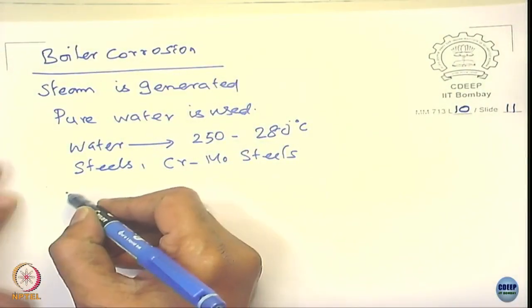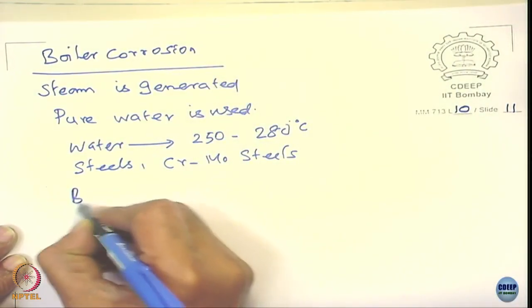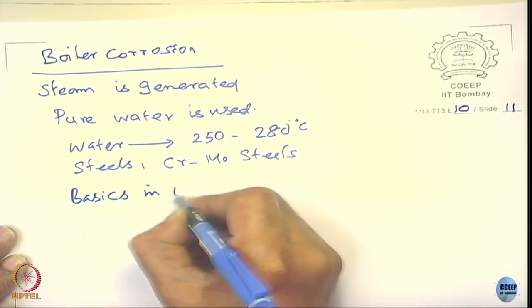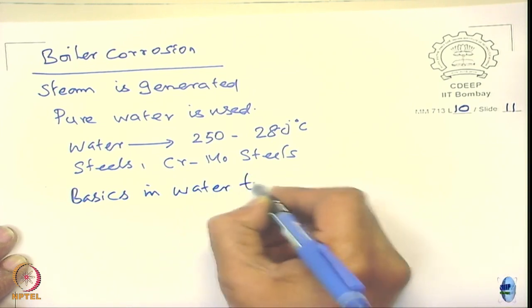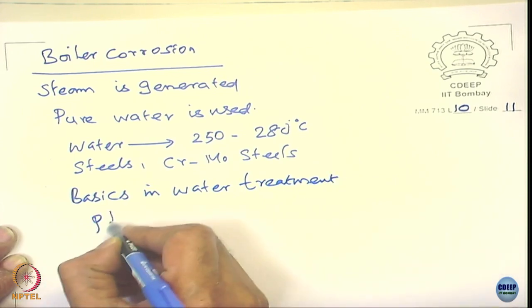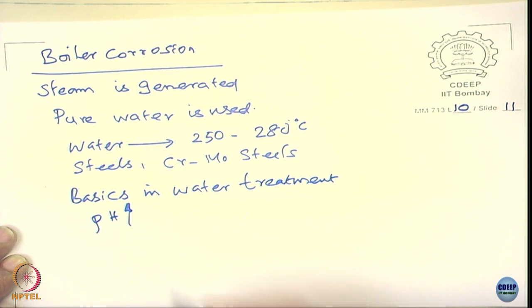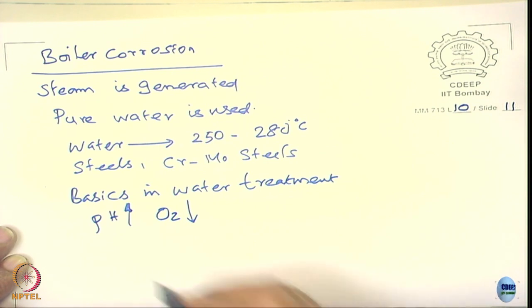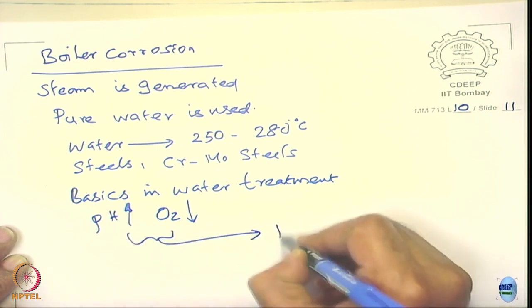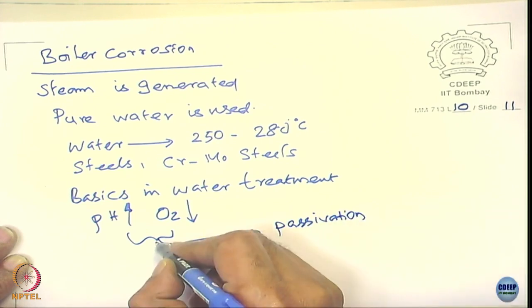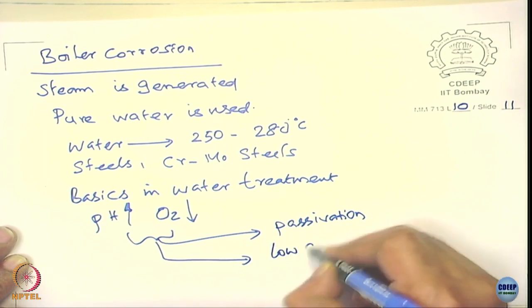So when it comes to the boiler, the basics involved in water treatment are these: pH is increased, and then the oxygen level is also reduced, and both of them lead to passivation and also lead to low cathodic reaction.